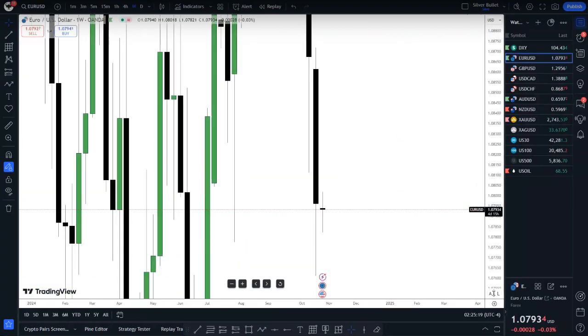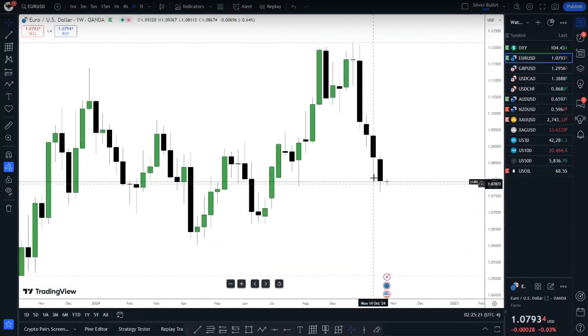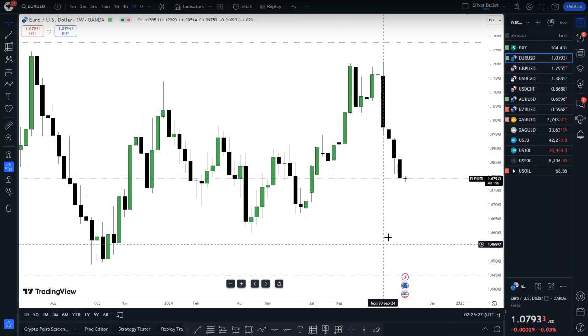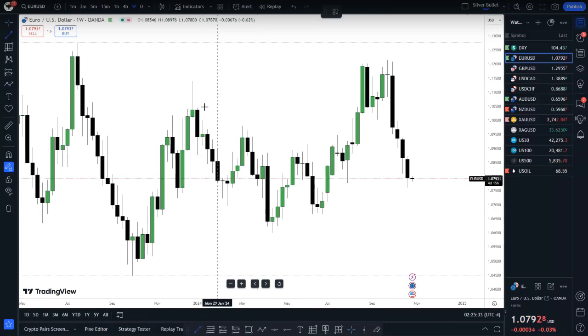Weekly chart as well. Let's start right on Euro. Last week we were bearish and we're still bearish for this week. I wanted to see price at this low, but the key here, where are my lipsticks? They're not drawing. Okay, if they're not drawing, still okay. Let's look at Euro.